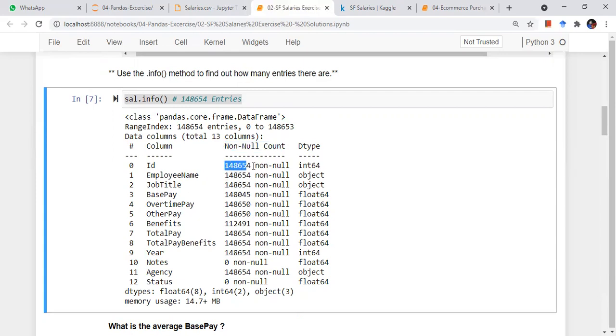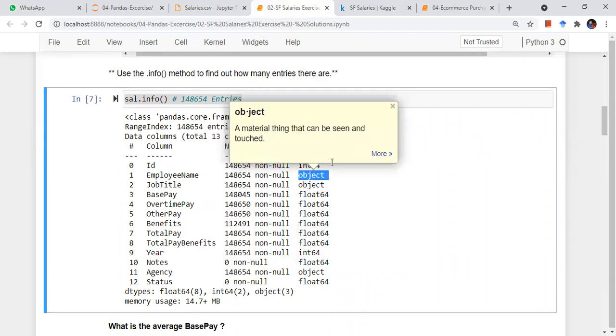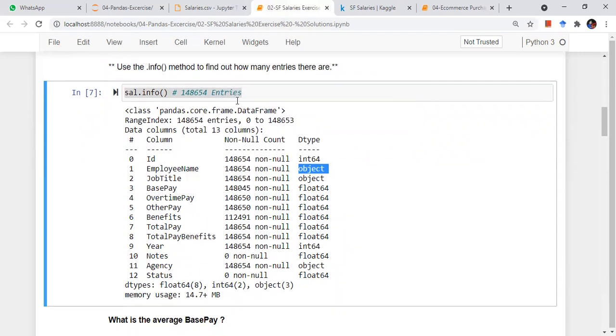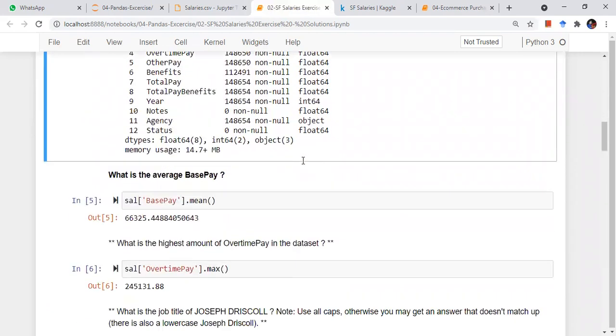So basically there is no null value in the first and second columns. There are some null values over here, and in notes every value is null. Status is also null, with zero non-null, which means every value is null, so it's a blank column. Then there is the data type, float or object. So in just a gist, I get an idea about the complete data set.